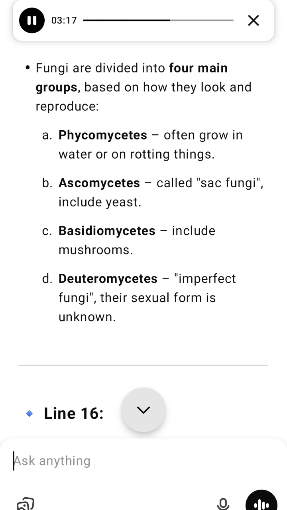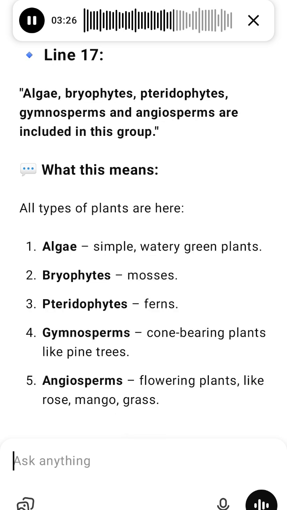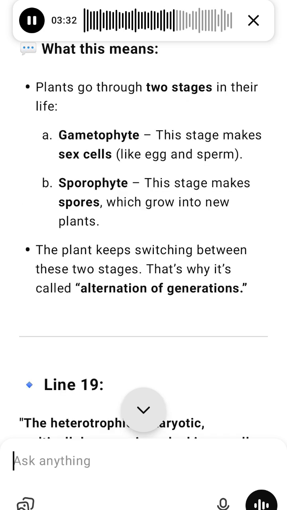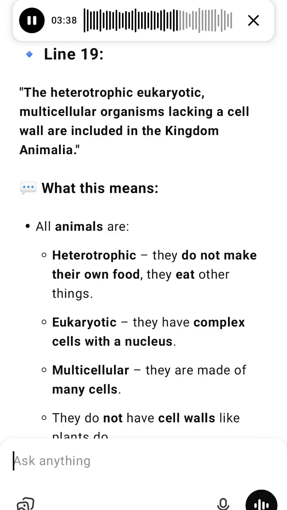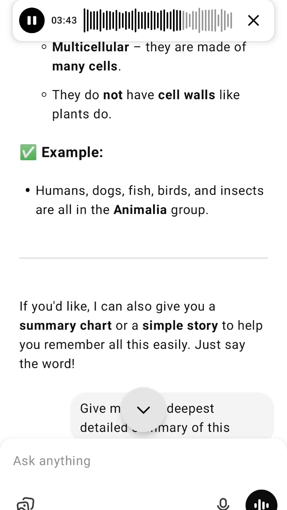and share DNA. Kingdom Fungi, multicellular, many-celled organisms. Examples: mushrooms, bread mold, yeast. They do not make their own food. They are saprophytic. They feed on dead or decaying matter. Live in moist, dark places. Can reproduce asexually, by spores, and sexually. Fungi are grouped into 4 types. 1. Phycomycetes, live in water or wet places. 2. Ascomycetes, sac fungi like yeast. 3. Basidiomycetes, includes mushrooms. 4. Deuteromycetes, imperfect fungi, unknown sexual stage.